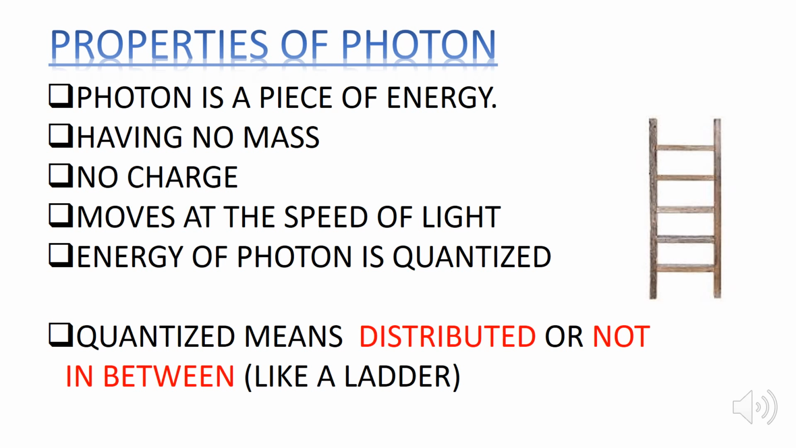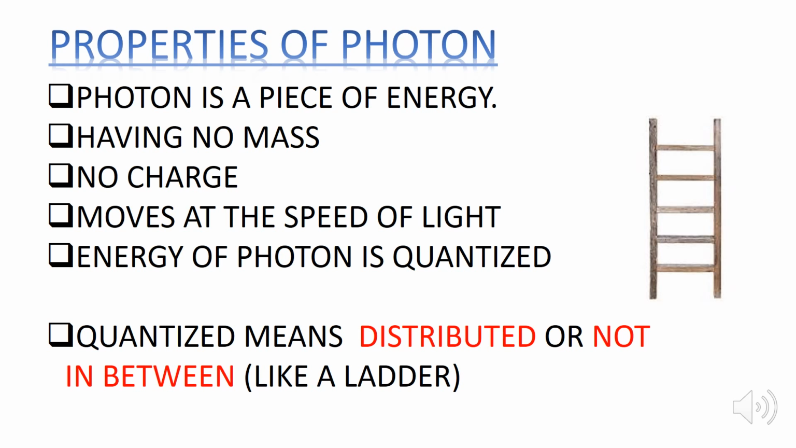So what are the properties of the photon? Look here, the photon is a piece of energy, as we have already learned that it helps the electron to jump from one energy level to another energy level. So photon is simply a piece of energy having no mass, no charge, moves at the speed of light. Energy of the photon is quantized.